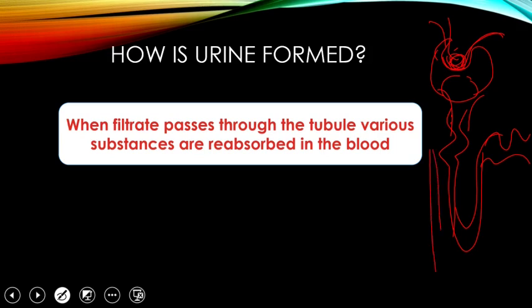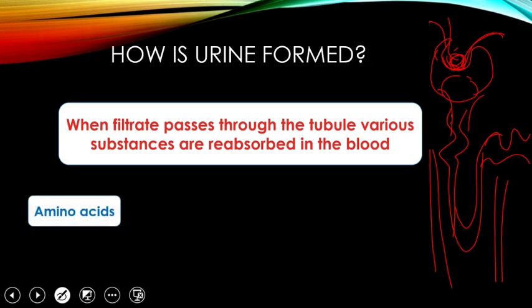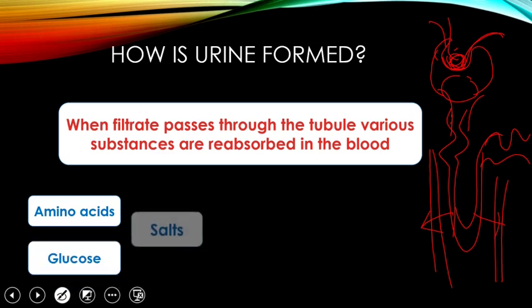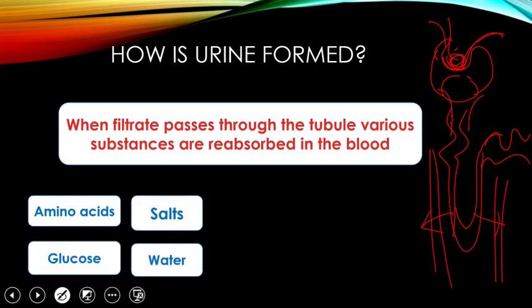Here there are blood vessels surrounding every single nephron tubule, and in this blood the reabsorption will take place. Substances like amino acids, glucose, salts, even a large amount of water are reabsorbed. I told you 1 minute 125 ml, 1 day 180 liters of urine is formed, and how much urine is excreted? Only 1.8. So maximum water is reabsorbed.